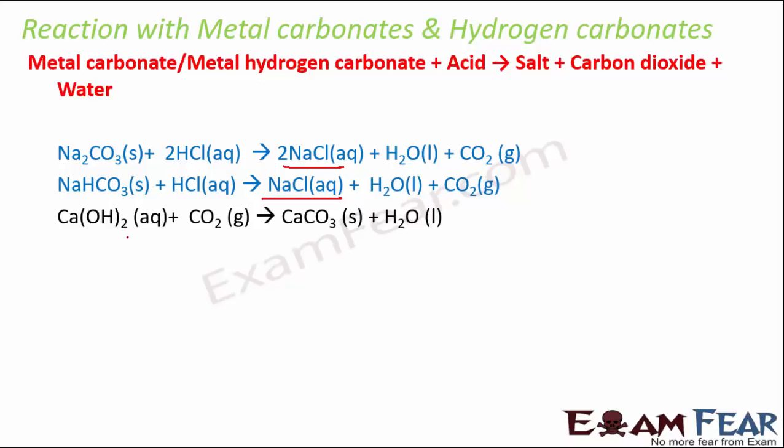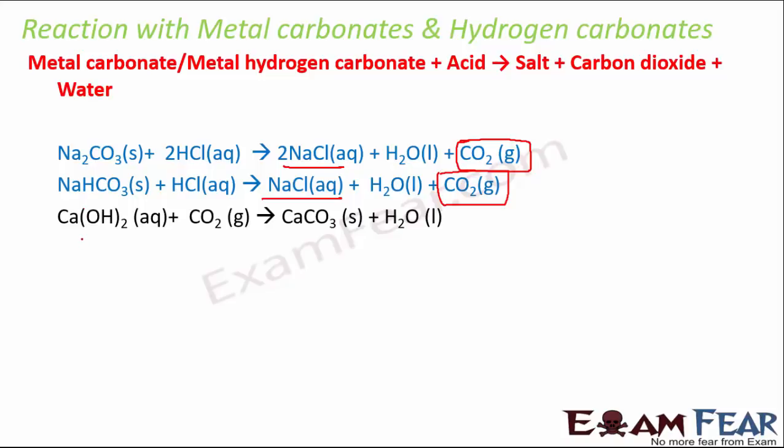Now calcium hydroxide reacts with carbon dioxide. Now, how do we know that the gas which is evolved here is carbon dioxide? We are saying very easily that carbon dioxide is evolved, so how do we know it is carbon dioxide?